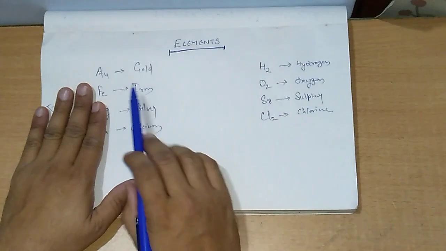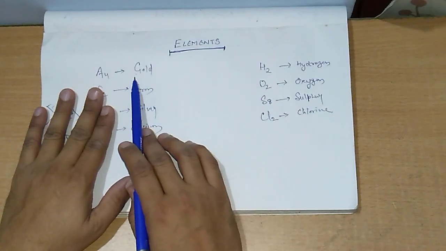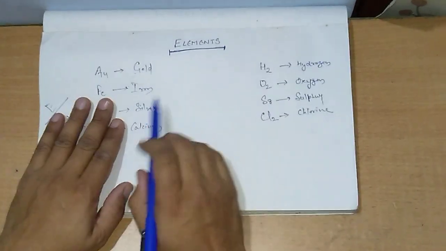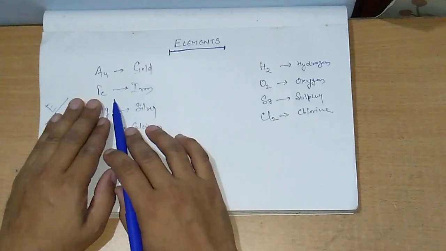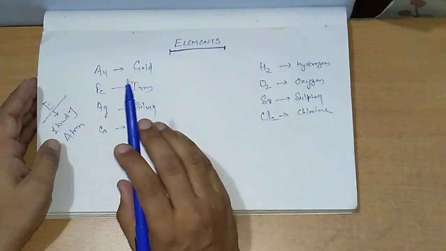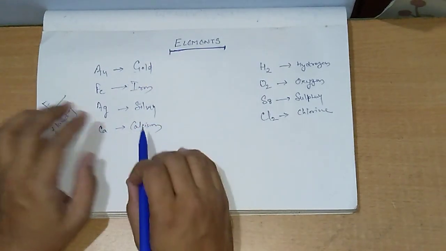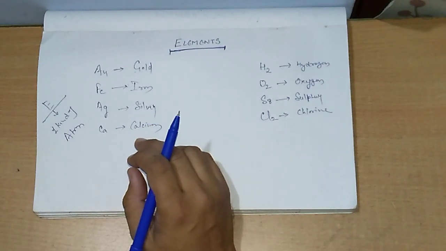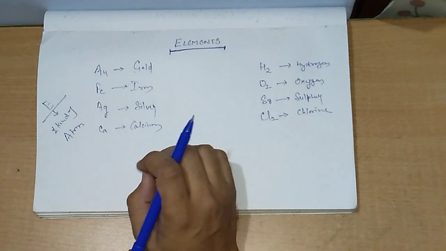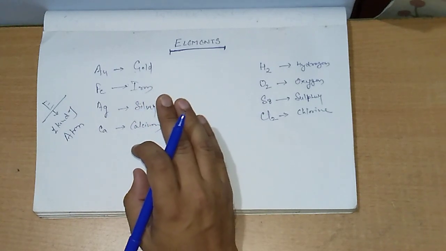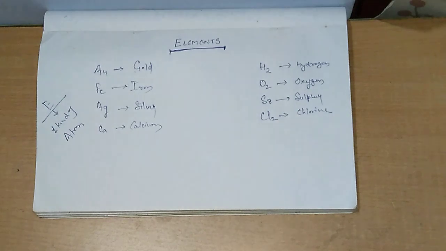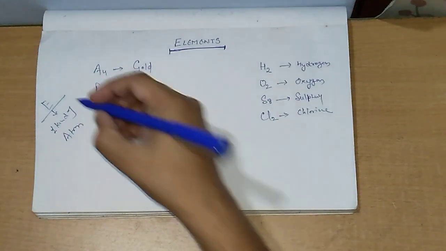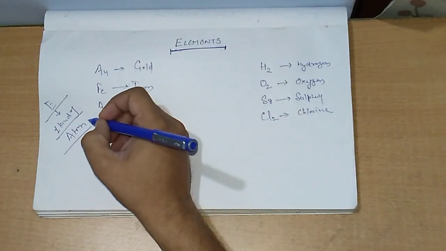Like we have discussed, suppose you have a gold ring which is made up of atoms, all of which are gold, clear. You have an iron nail, and the iron nail has all atoms of iron. Like silver ornaments, any silver ornament is made up of only silver atoms, clear. It does not have anything other than silver. So when we are saying it is made up of only one kind of atom, that means